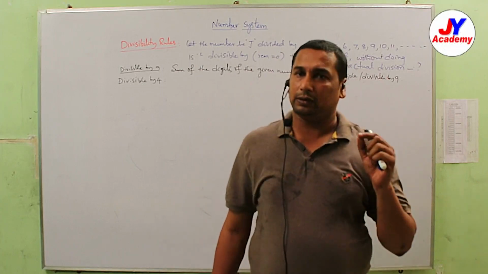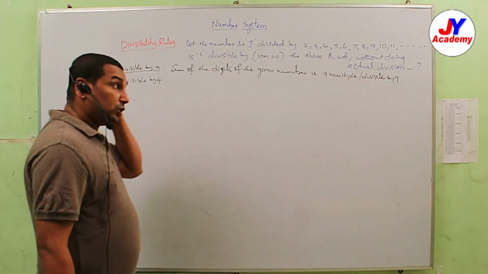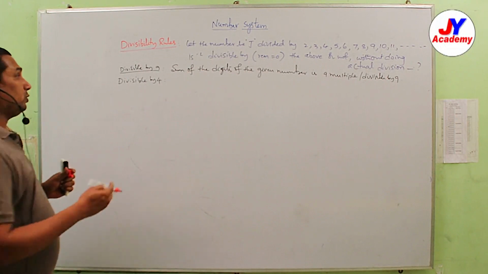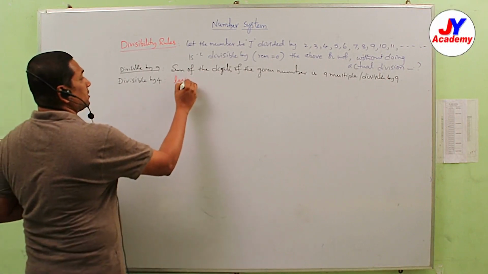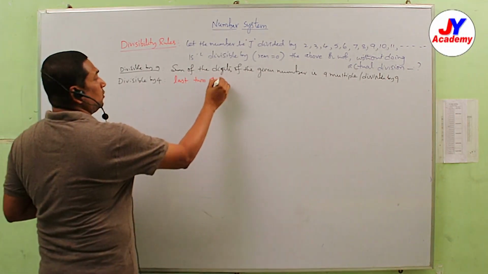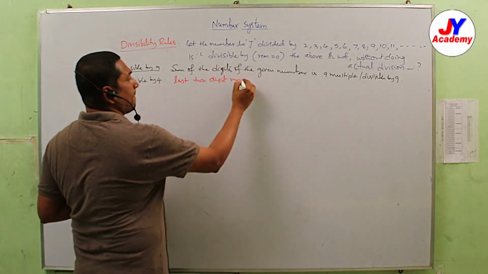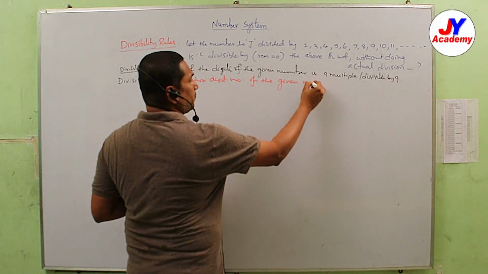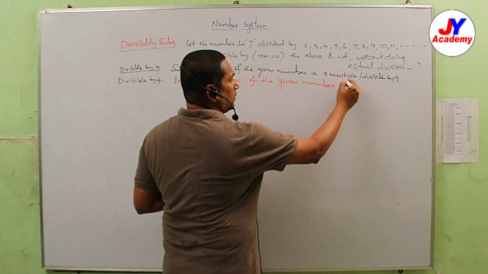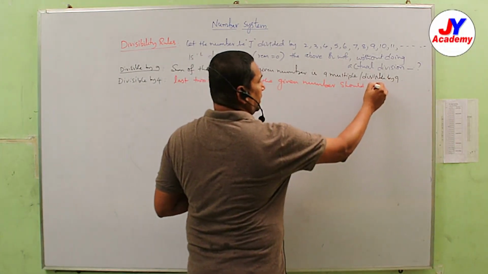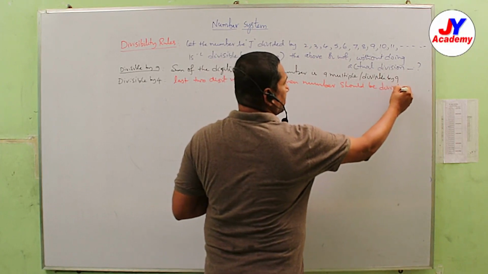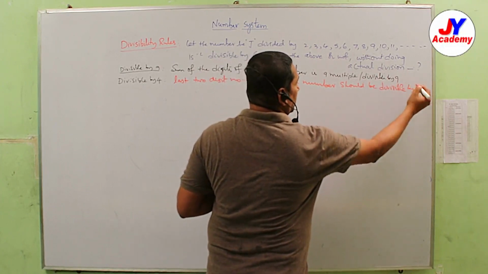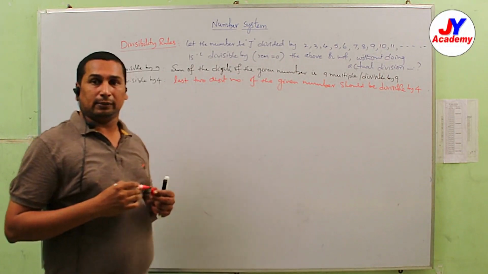Then it is divisible by 2. Because 4 is 2 into 2, the last 2 digit number of the given number should be divisible by 4, or a 4 multiple.